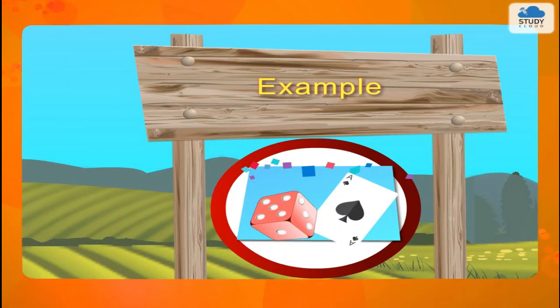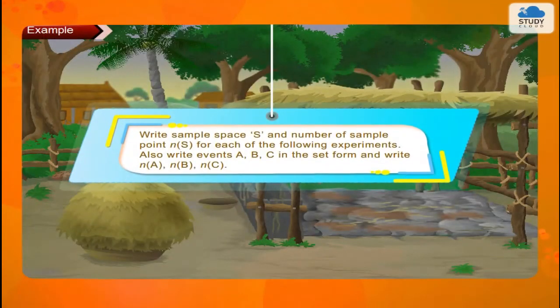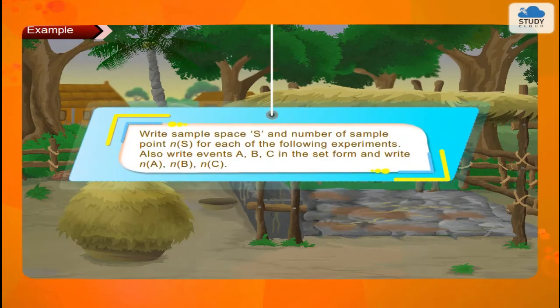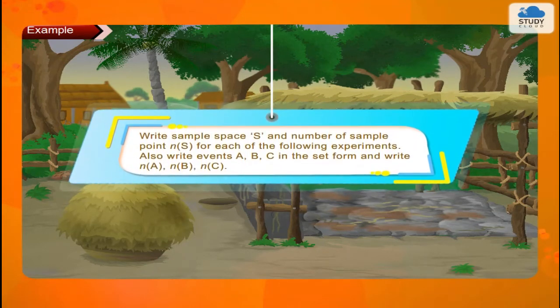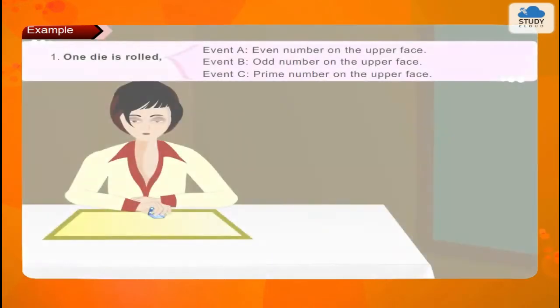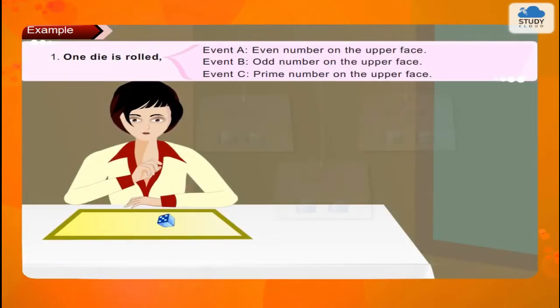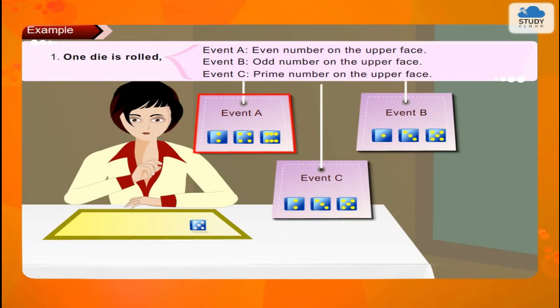Example. Write sample space S and number of sample points n of S for each of the following experiments. Also write events A, B, C in the set form and write n of A, n of B, n of C. 1. One die is rolled. Event A, even number on the upper face. Event B, odd number on the upper face. Event C, prime number on the upper face.